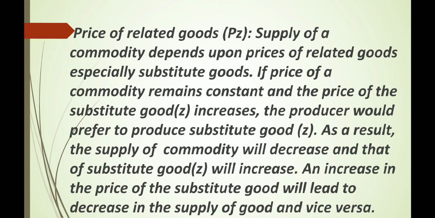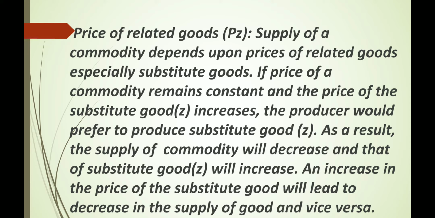Price of related goods. Supply of a commodity depends upon prices of related goods, especially substitute goods. If price of a commodity remains constant and the price of the substitute good Z increases, the producer would prefer to produce substitute good Z. As a result, the supply of commodity will decrease and that of substitute good Z will increase.